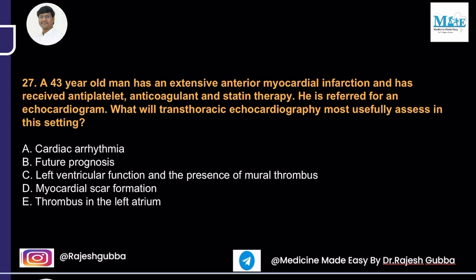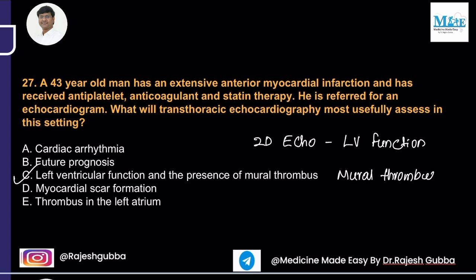So the question is, what will transthoracic echocardiography be most useful in assessing in this setting of anterior myocardial infarction? The answer is the 2D echo. It is useful for assessment of the left ventricular function, right, and the presence of mural thrombus.